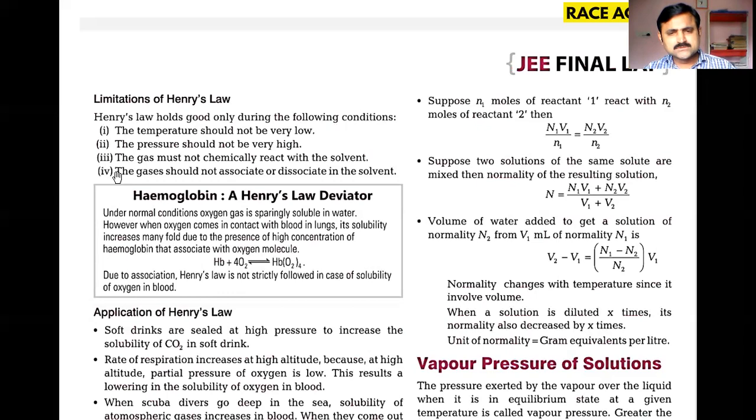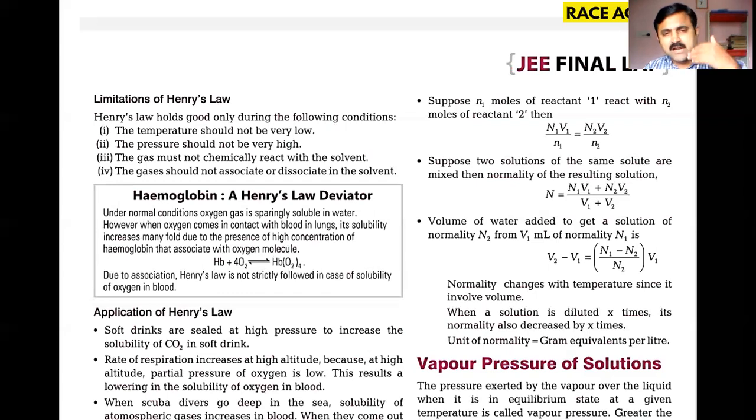Now, observe the hemoglobin condition here. Under normal conditions, oxygen gas is sparingly soluble in water. We know our life gas is oxygen. When we take oxygen, oxygen gas is sparingly soluble in water, so it dissolves slowly in water, not rapidly.